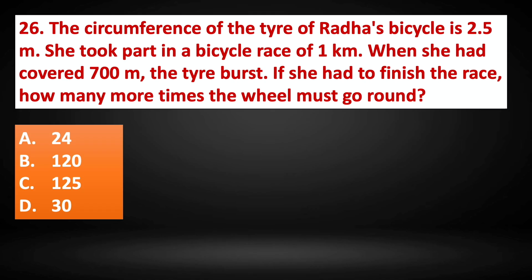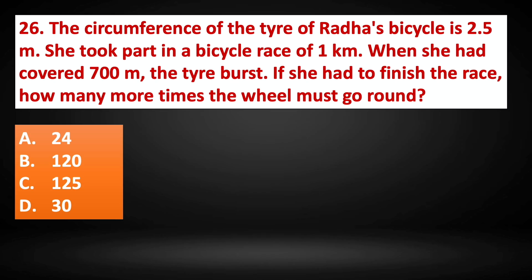Question number 26. The circumference of the tire of Radha's bicycle is 2.5 meters. She took part in a bicycle race of 1 kilometer. When she had covered 700 meters, the tire burst. If she had to finish the race, how many more times the wheel must go round?